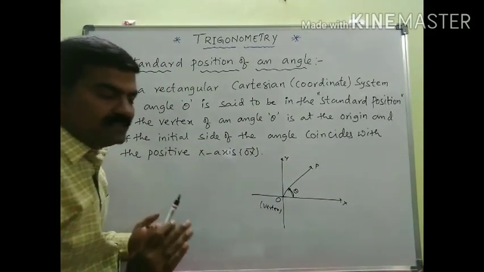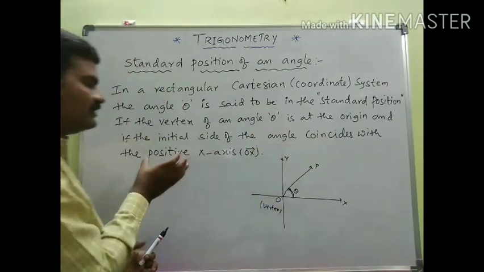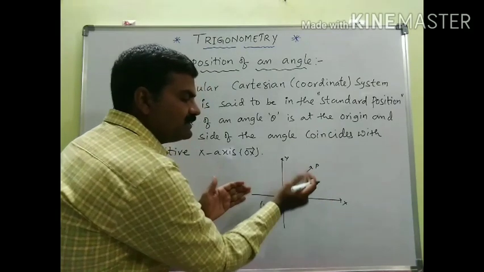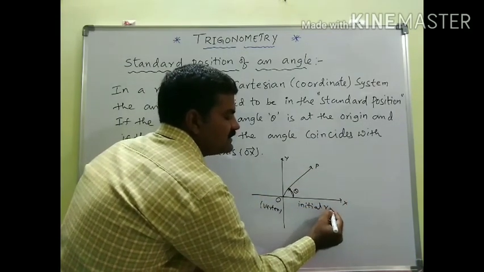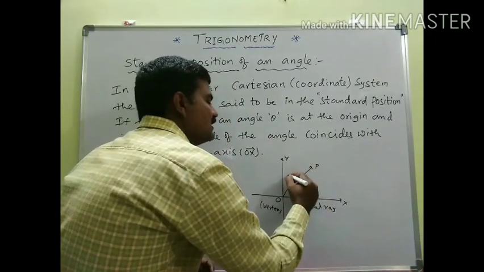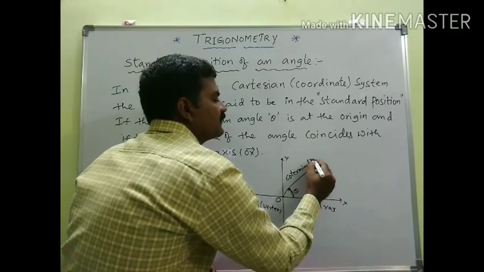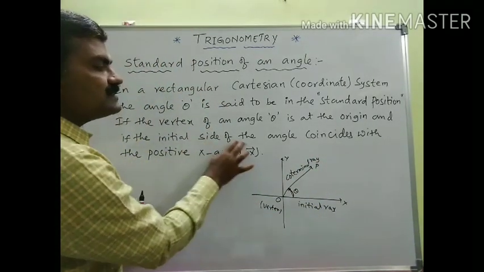And the next one is that the initial side of the angle must coincide with the positive x-axis. So in this OX and OP, just now we discussed, this is the initial ray, whereas this is the coterminal ray. So what is point number 2 I am talking about here? The initial side of the angle.